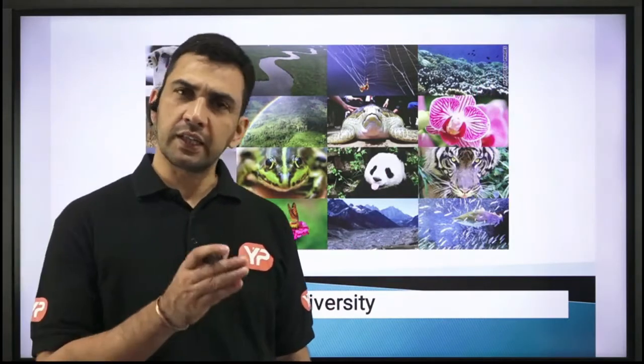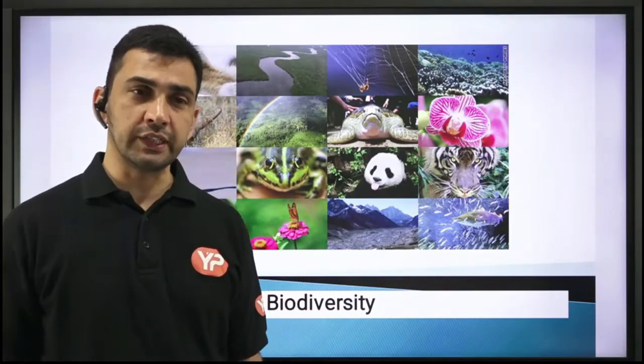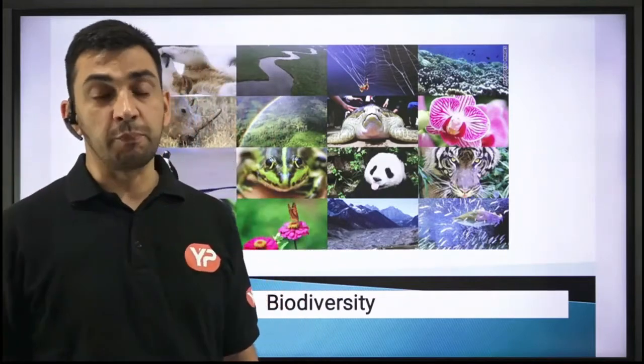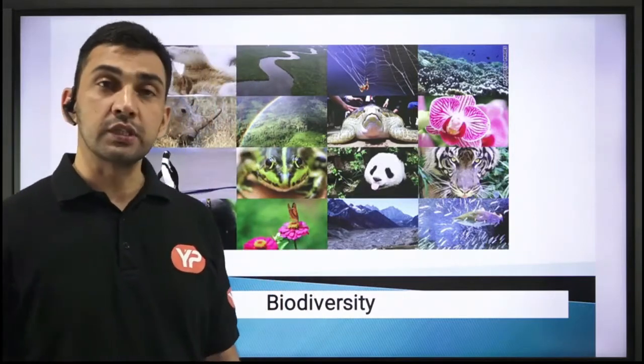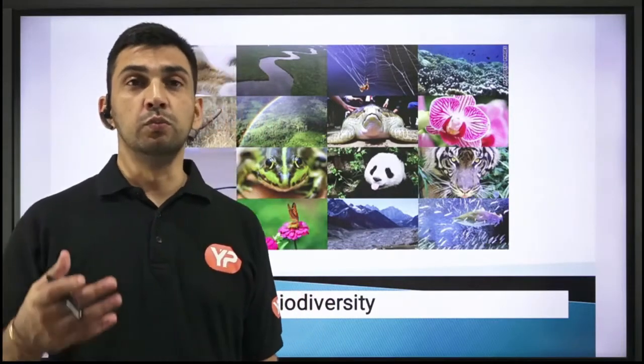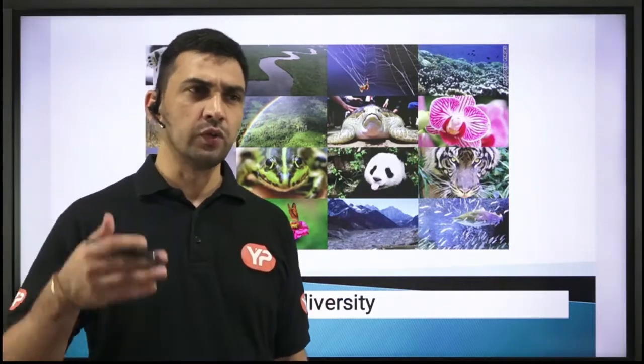First we will see what is the meaning of this term biodiversity. Then we'll see what are the different types of biodiversity that exist on the surface of the earth. Also we'll see what factors influence biodiversity on the surface of the earth, right? And at the end of the topic, we are going to discuss the different conservation methods that we are adopting to safeguard this biodiversity, and also what efforts we are making at the international level in order to conserve biodiversity, right?